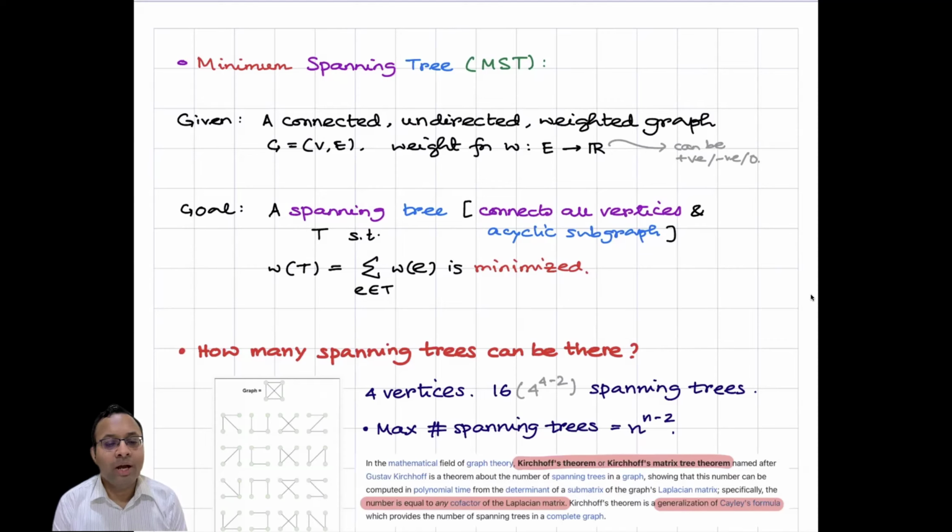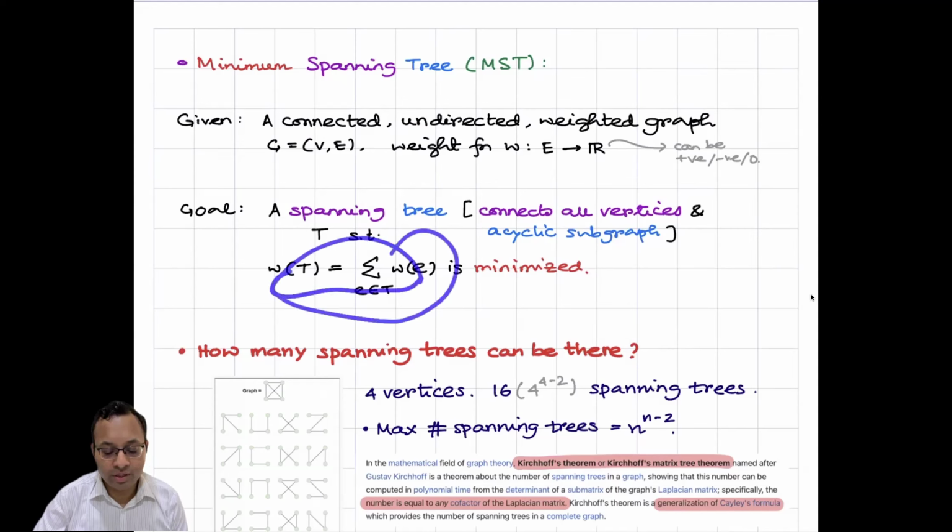Our goal is to find a spanning tree T. Spanning means it should connect all the vertices. Tree means it's an acyclic subgraph. And our goal is to minimize the cost. What is the cost or weight of the tree? This is just the sum of the weights of all edges present in T. So we are summing over all e in T, w(e). That gives us the cost w(T).